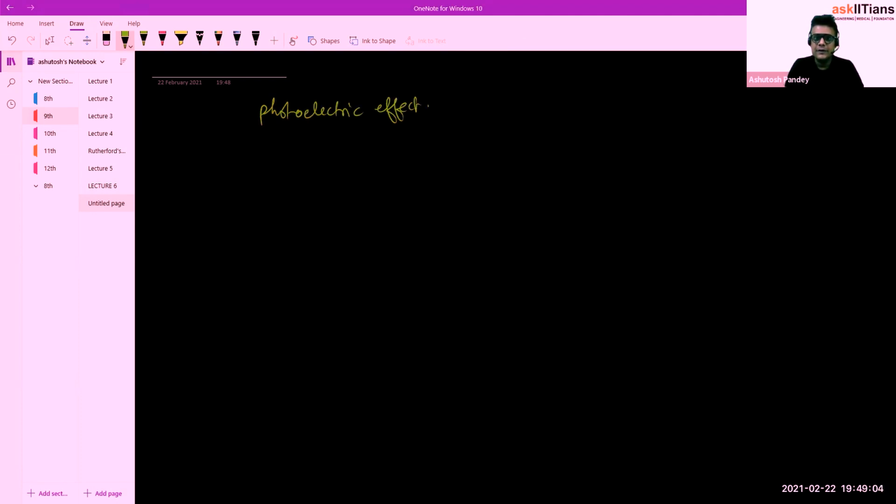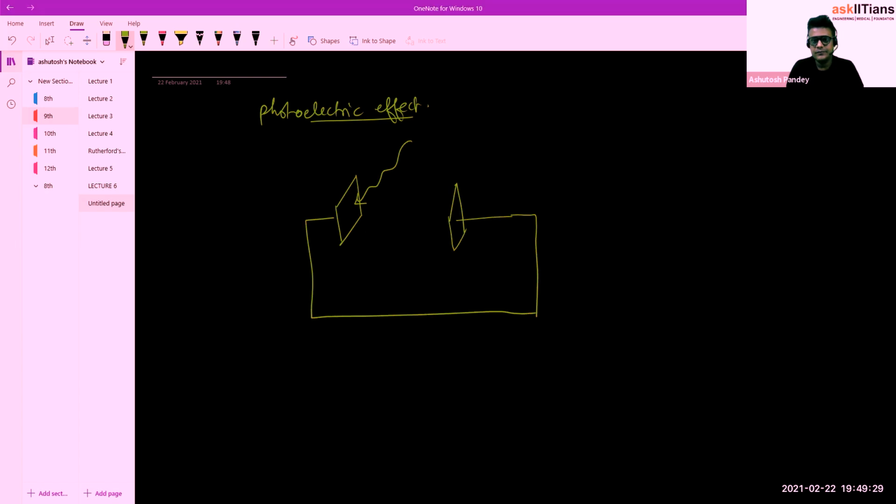Photoelectric effect. Do you know that there are certain metals on which, if light falls, and let's say there's a detector, let's say this is the detector, and we have a bulb here, let's say a bulb here.